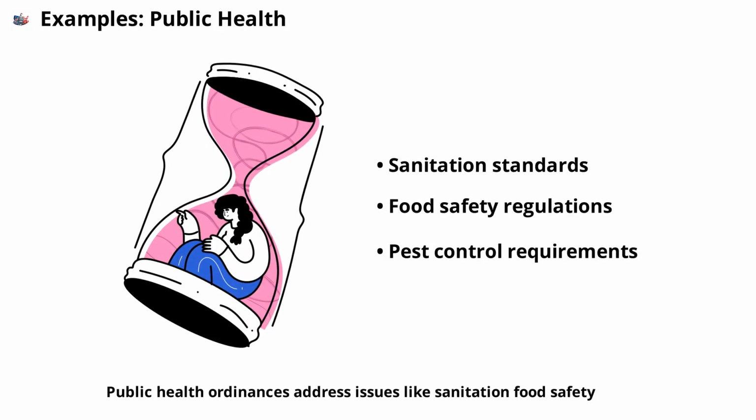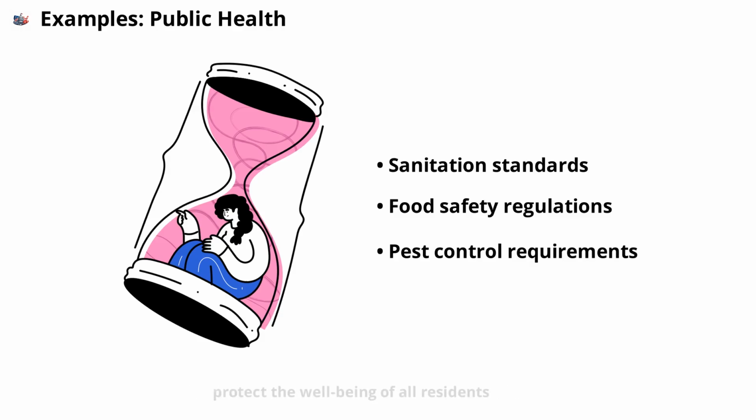Public health ordinances address issues like sanitation, food safety, and disease prevention. For example, restaurants must follow health codes to prevent foodborne illness, and property owners may be required to control pests. Health inspectors enforce these ordinances to protect the well-being of all residents.